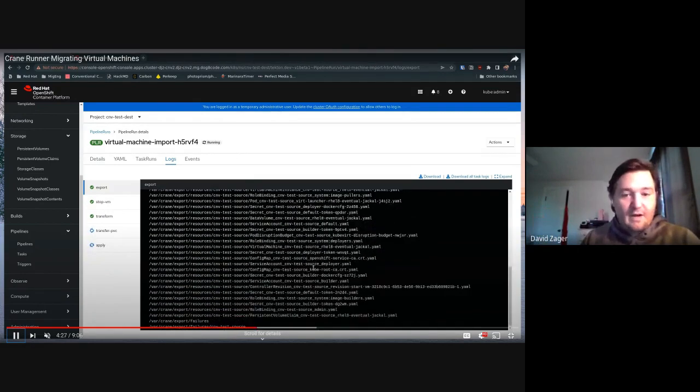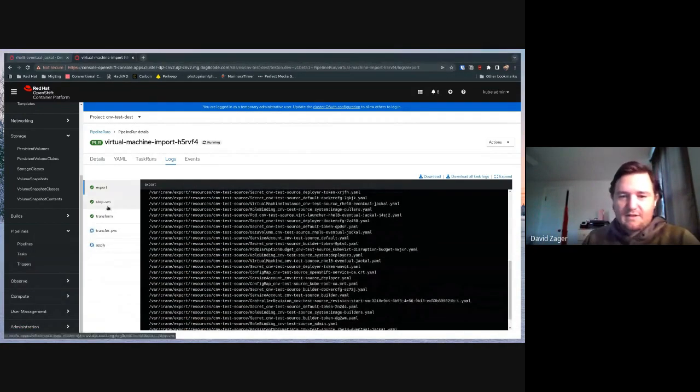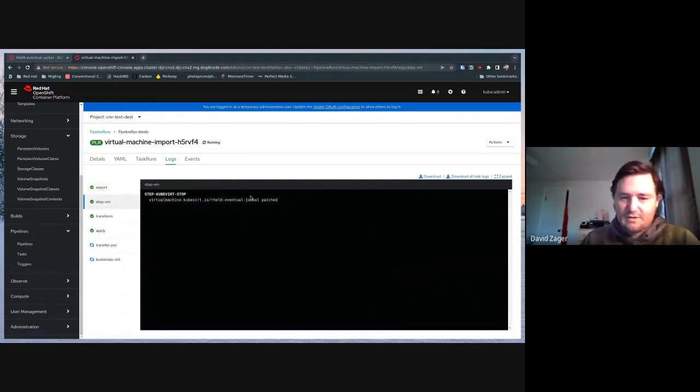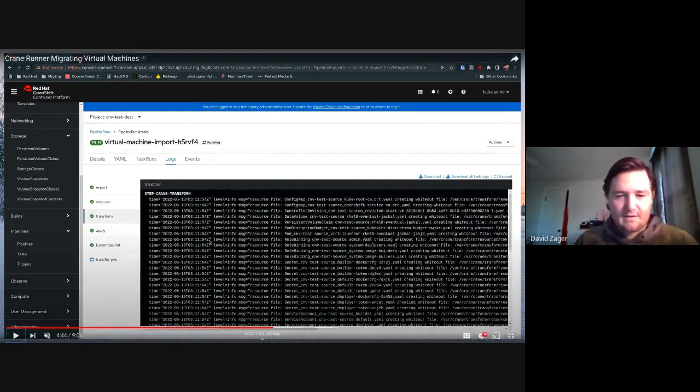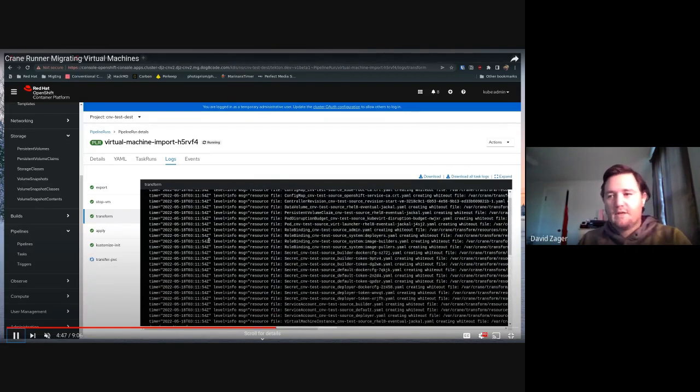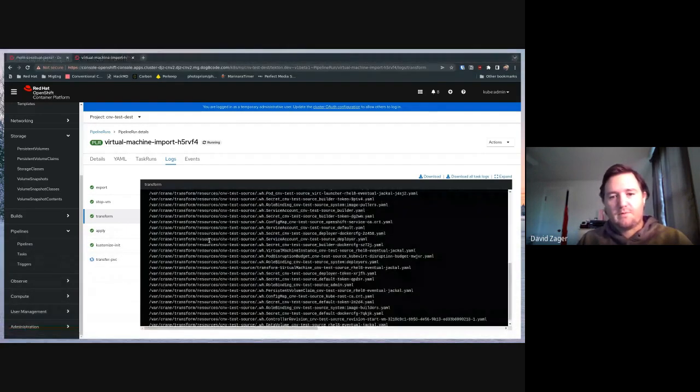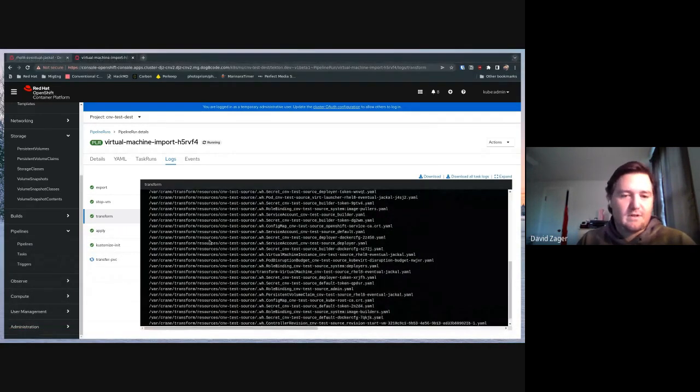So if you're not familiar with export, it's reaching out to the Discovery API on the source cluster to see all the resources that exist in the namespace. The stop VM was an example task that we created just for this POC that just patches the virtual machine on the source cluster to tell it to shut down. That is a mock or simple example of us quieting the stuff on the source cluster to prevent new data from being written to the PVC.